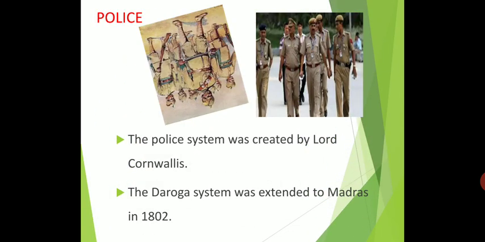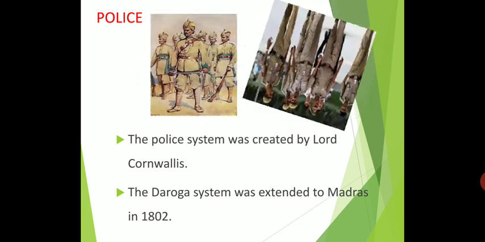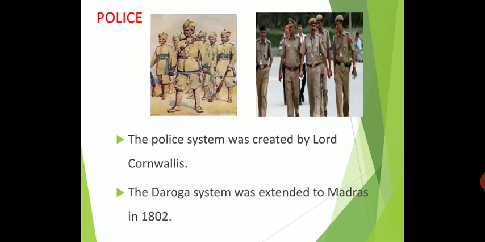Police is very important for giving protection to the village and the state. When the East India Company took over the Diwani in 1765, Diwani means collecting the tax. Collecting tax is called Diwani. In that period, the Mughal police system was controlled by the Faujdar.